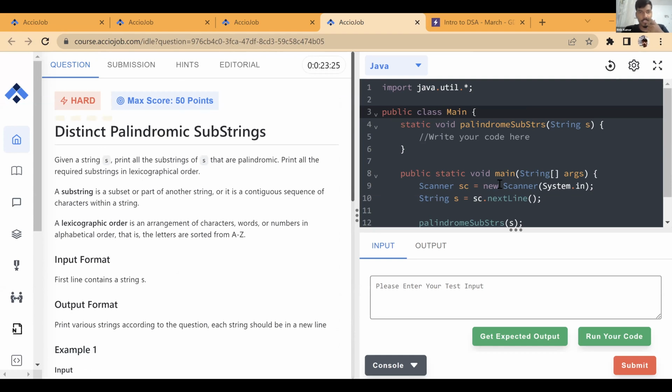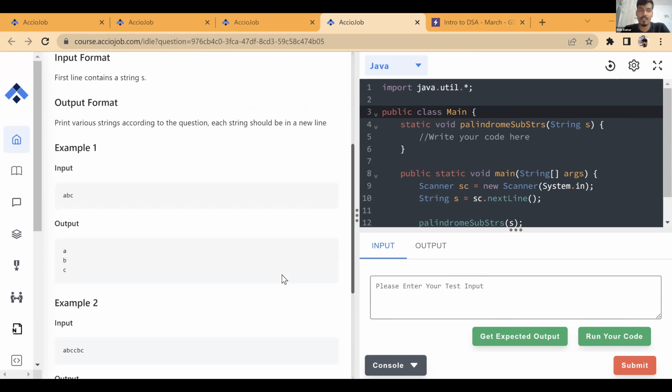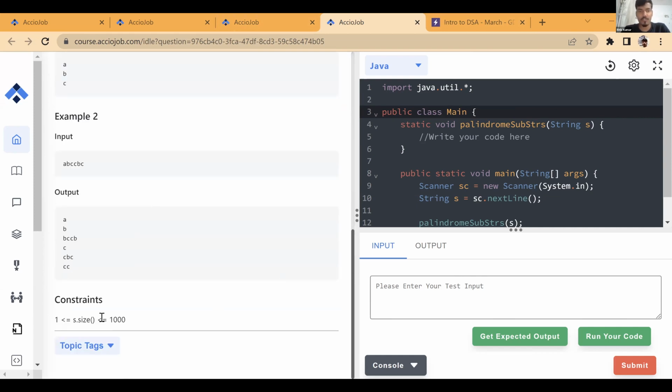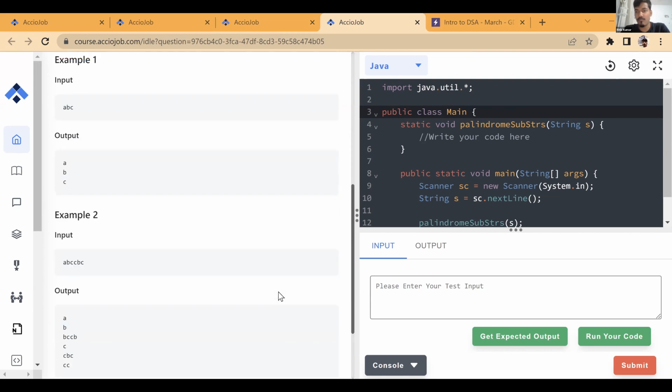Chalo, I'll think, and you can also parallelly think. N cube is possible. If you do it using strings, you might even get n to the power 4. But using string builder, it will reduce to n cube. N cube is fine. N cube would work. It would get submitted as well.